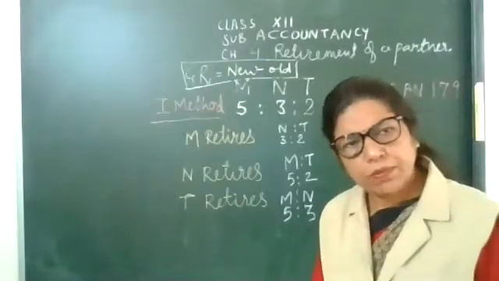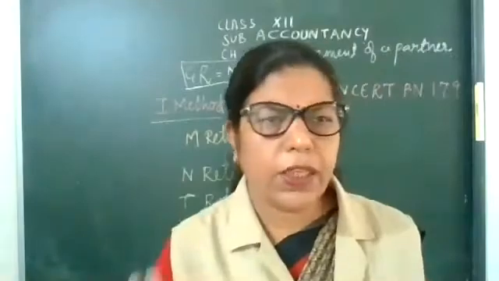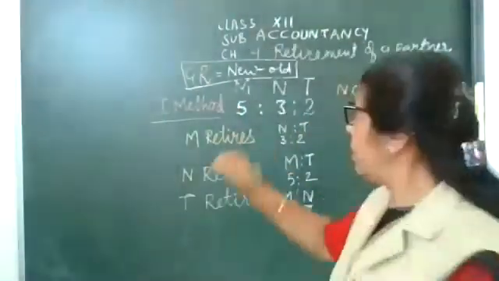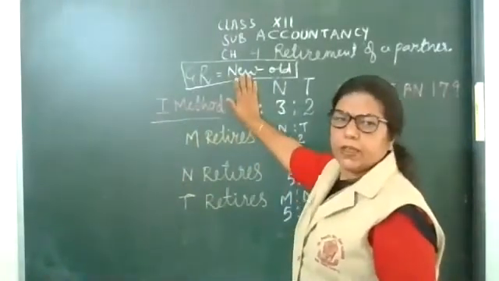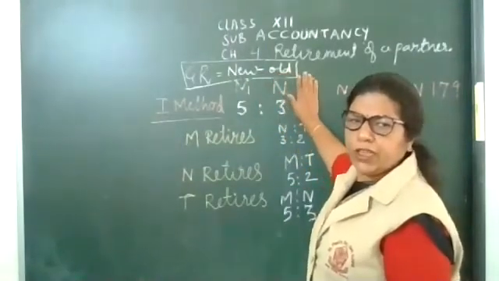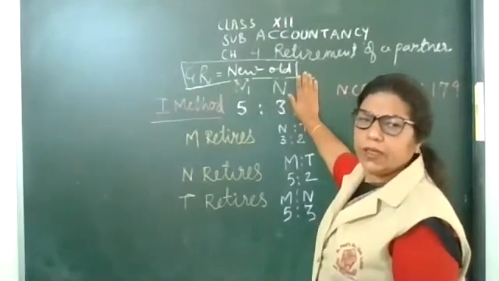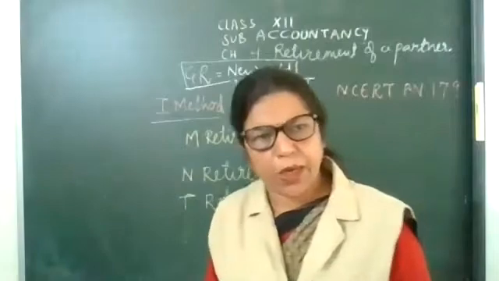Okay? It is a very easy way. Just keep your hand on that person. Say, if M retires, N and T. If N retires, M and T. If T retires, M and N. These will be the remaining partners.